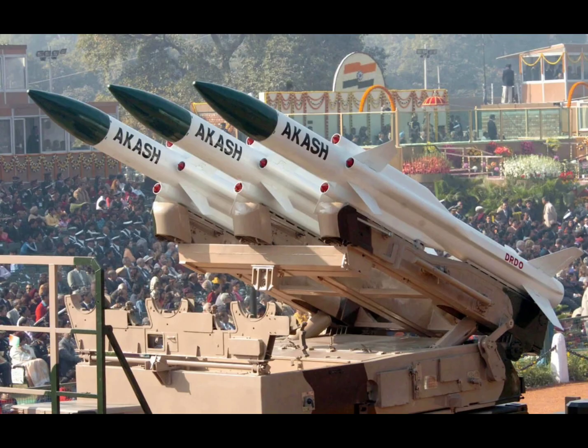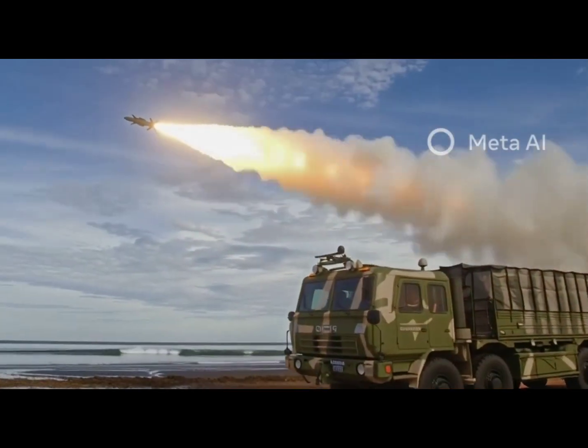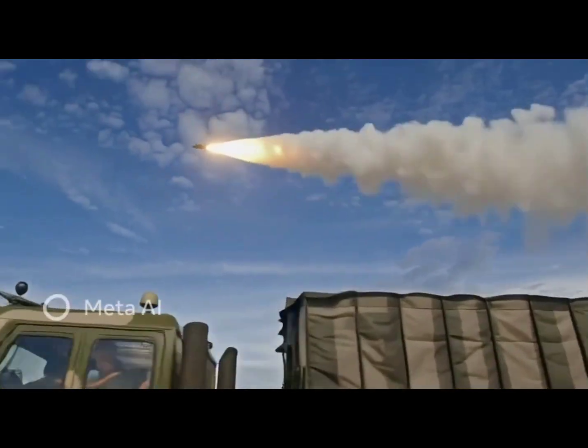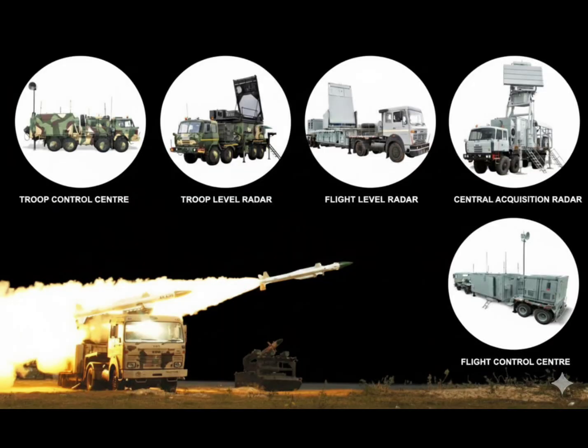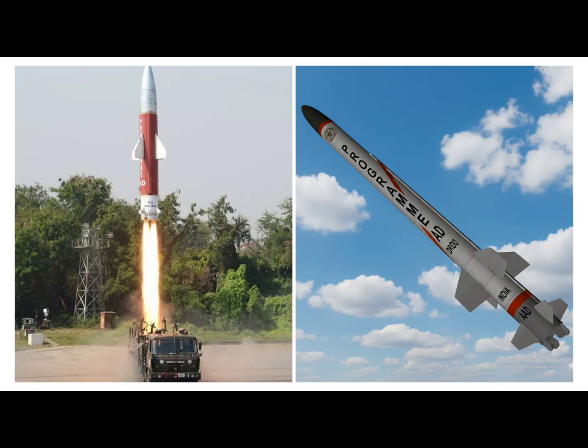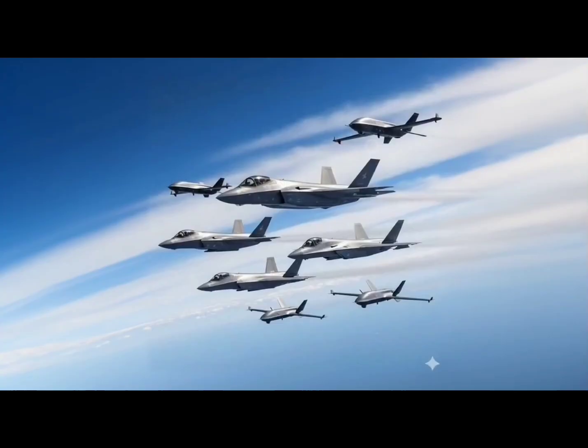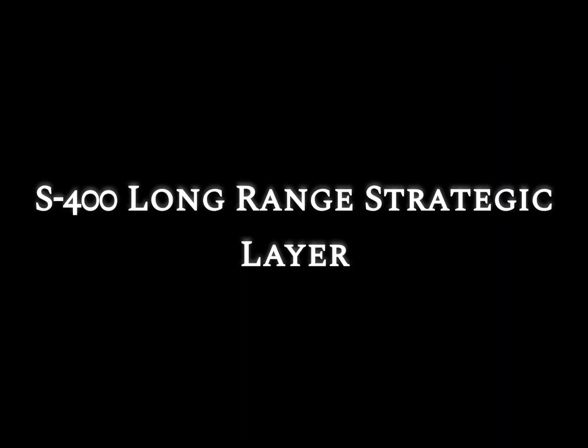Akash, medium range. Next comes the Akash missile system, India's middle layer. It protects airbases, cities, and critical military sites. It can hit aircraft, drones, cruise missiles, and helicopters up to 30 kilometers away. The missile gets continuous guidance from ground radar, making it effective against maneuvering targets. Note: Prithvi and advanced air defense are for ballistic missiles, while Akash targets aircraft and drones.